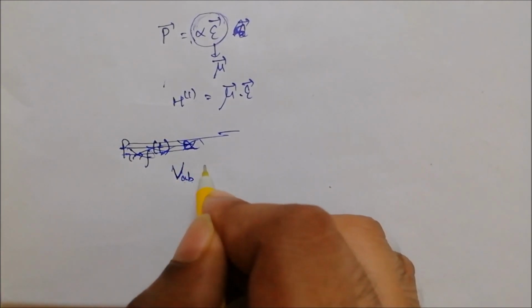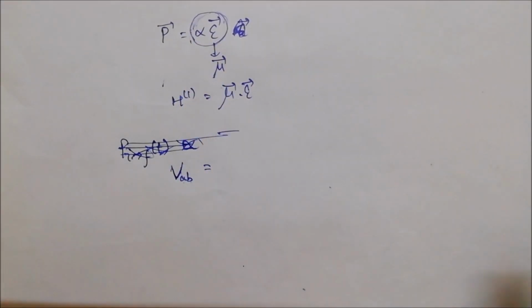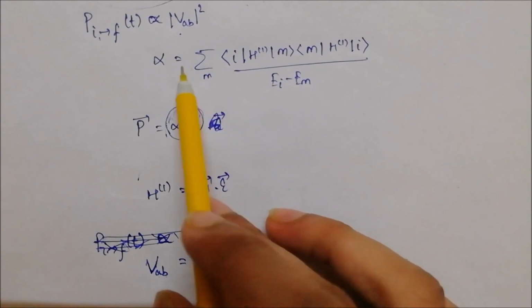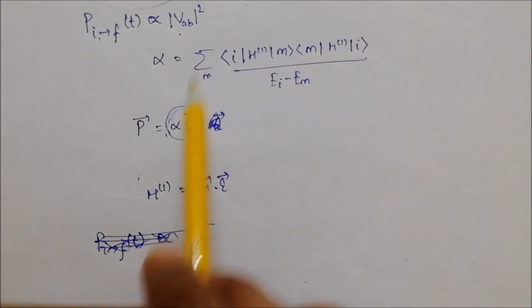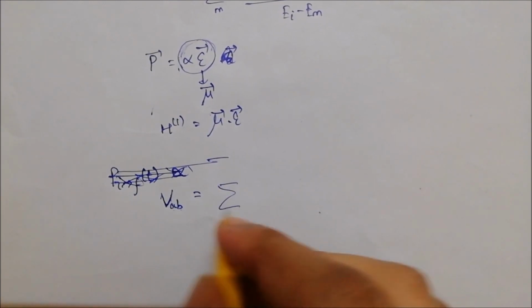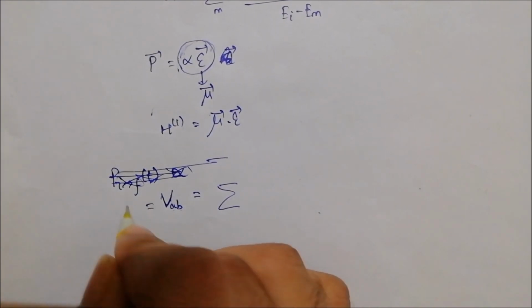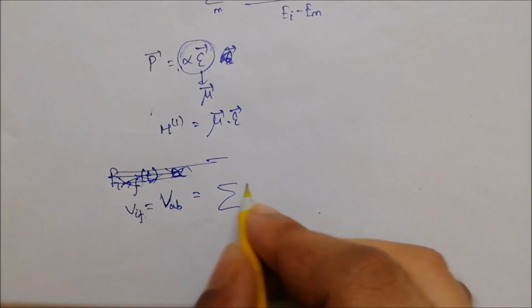If we calculate VAB, looking at the expression for alpha, this term is going to get an expression like this, and let's call it VIF, as the system is making a transition from initial to final state.